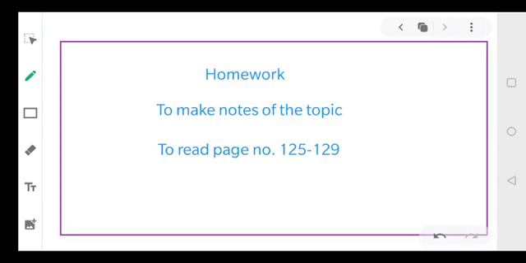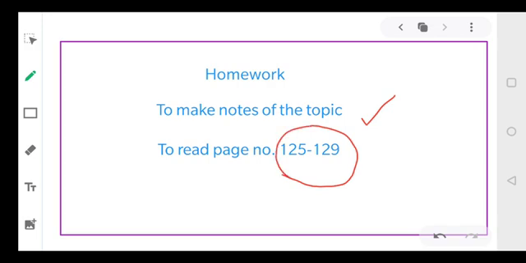I hope there is no doubt regarding this topic, and everybody has understood the concept of prokaryotic cells very well. Even if there is a doubt, you can contact me personally or send your queries to my personal number. Today's homework is to make notes of this topic, and you have to read pages 125 to 129 very carefully.